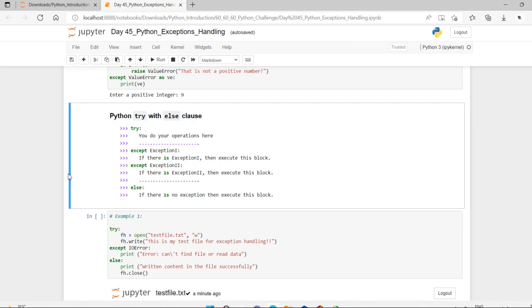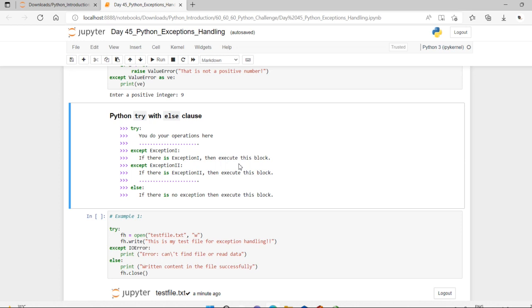And see here, a single try statement can have multiple except statements. This is useful when the try block contains statements that may throw different types of exceptions. You can also provide a generic exception class which handles any exceptions, or after the except class you can include an else clause.